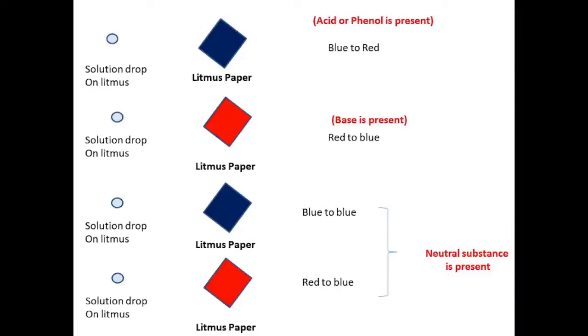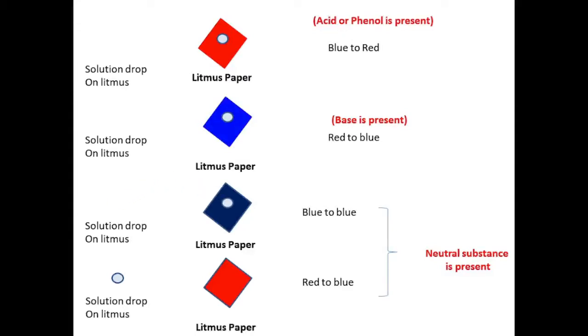Litmus test. Solution drop on blue litmus. If blue litmus turns red, then acid or phenol is present. Solution drop on litmus. If red litmus turns blue, then base is present.